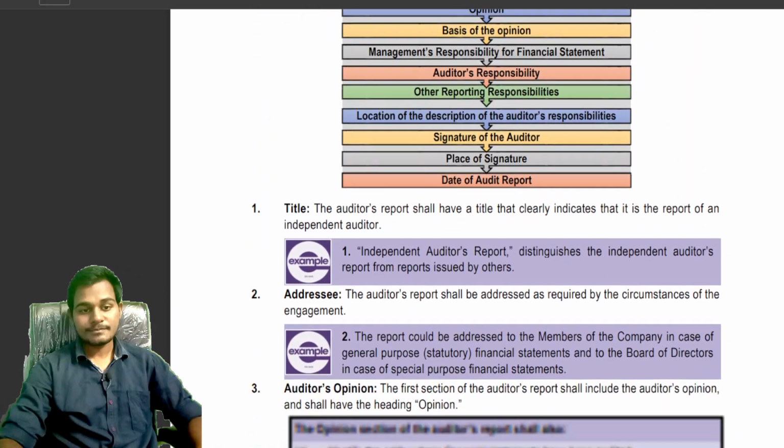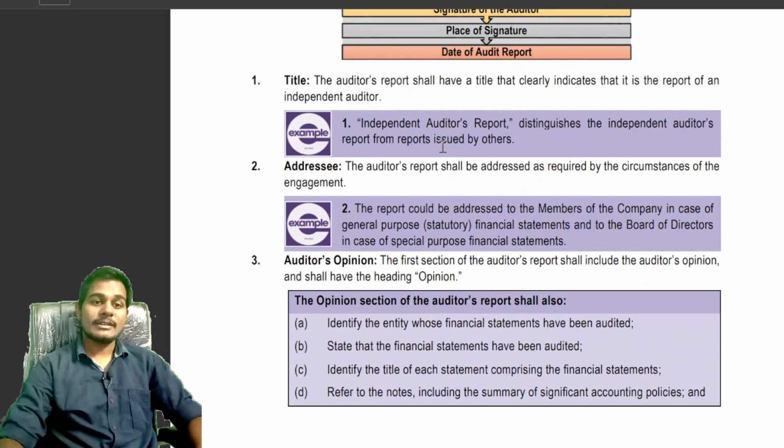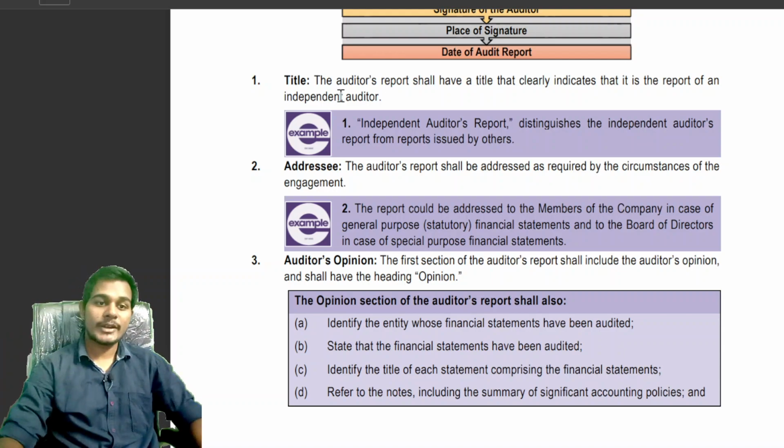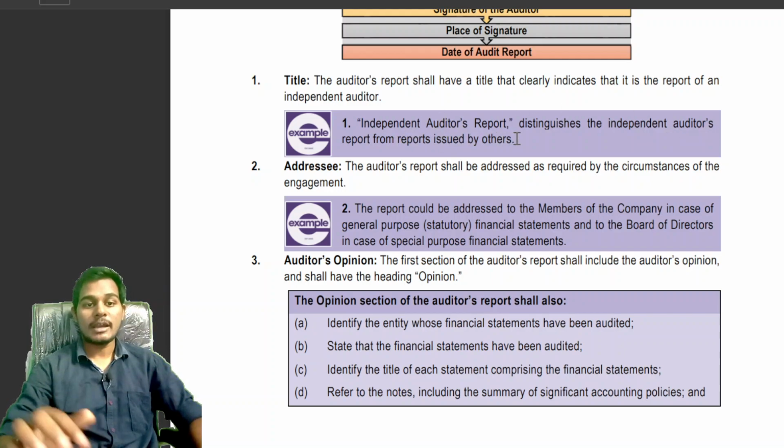Okay students. See, title. The audit report shall always indicate that it is an independent auditor's report, because we, the auditor, go to a client and we should be independent. That is why we provide an independent auditor's report. For example, students, an independent auditor's report distinguishes the auditor's independent report from reports issued by others.